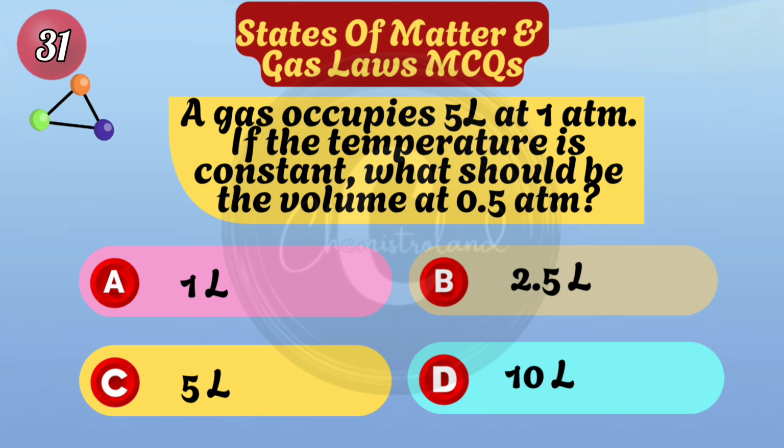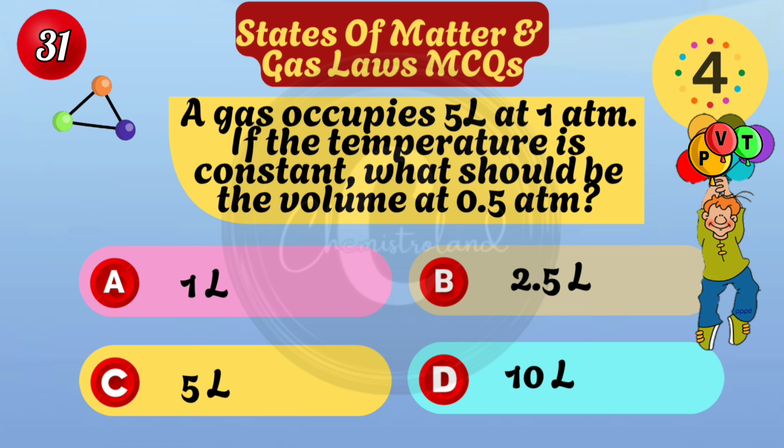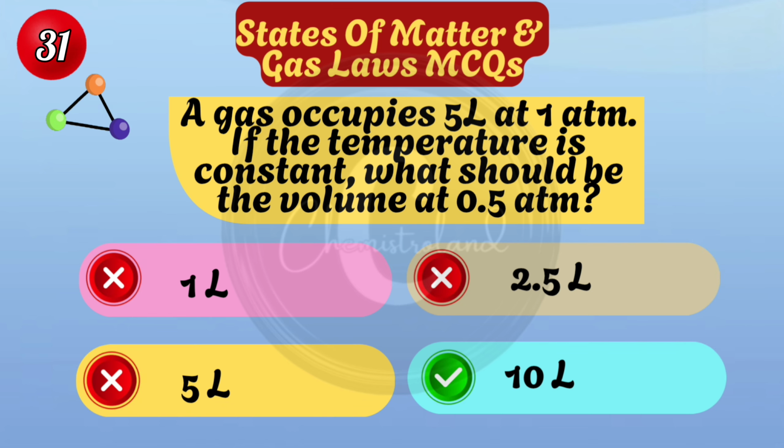A gas occupies 5 liters at 1 atmospheric pressure. If the temperature is constant, what should be the volume at 0.5 atmospheric pressure? Ten liters.